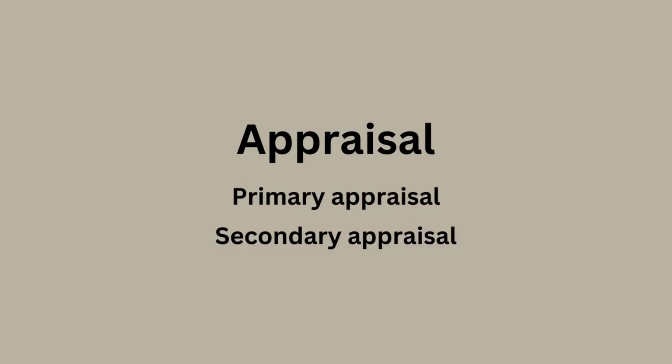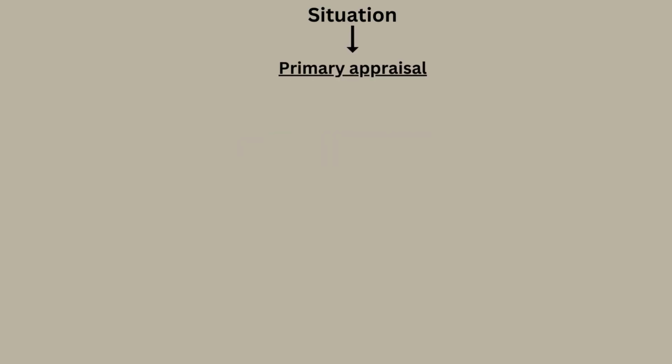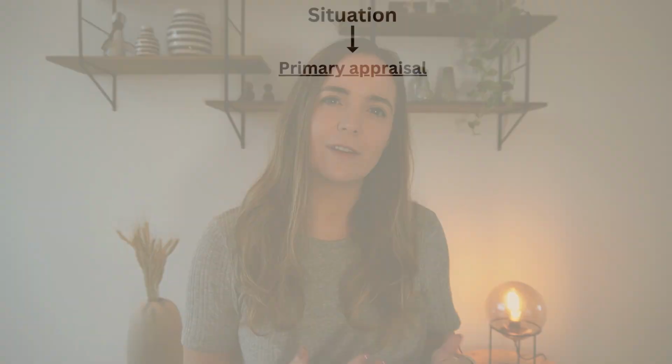When faced with a situation, we go through two layers of appraisal: a primary appraisal and a secondary appraisal. The primary appraisal refers to our evaluation of a situation. This is where we evaluate the severity of the situation that we find ourselves in. This primary appraisal occurs all the time as we go through our days. Every time we find ourselves in a situation, our brain will subconsciously evaluate if this is a threat to us.